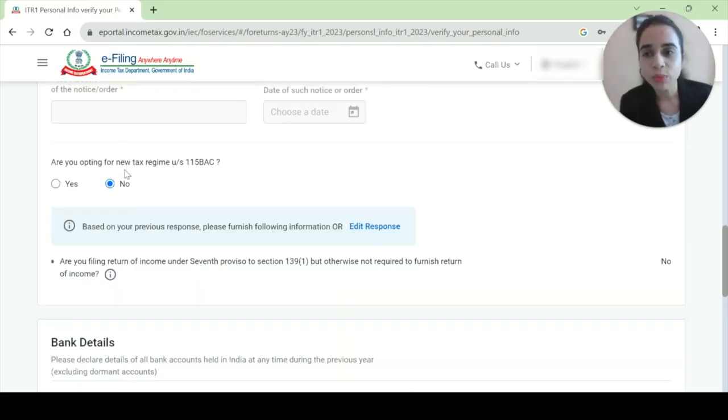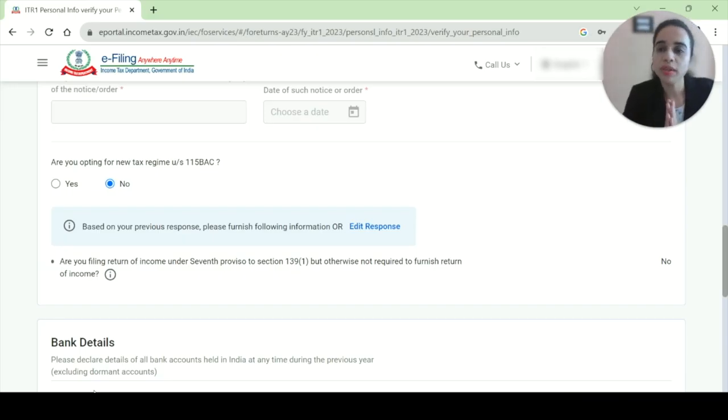Now this is asking whether you want to opt for the new tax regime, 115BAC, yes or no. If you remember, we already had a tool where we checked which regime is beneficial to us. We already put in our data, and we know that under the new regime this much is the tax, and under the old regime this much is the tax. So whichever is lower, I'll be selecting that.